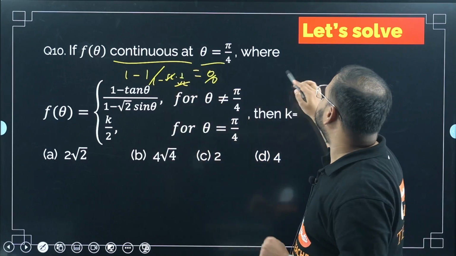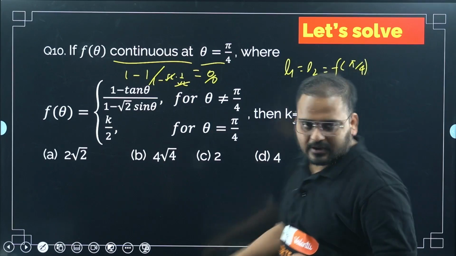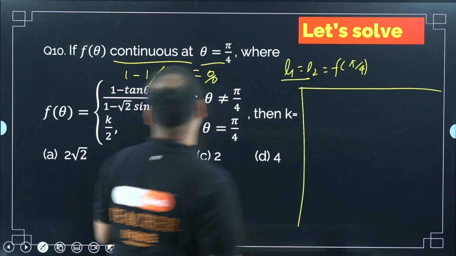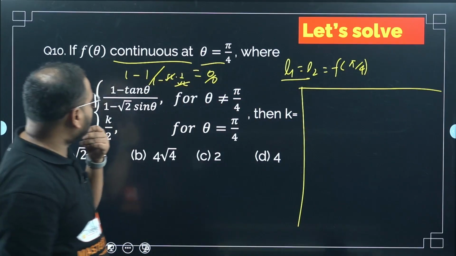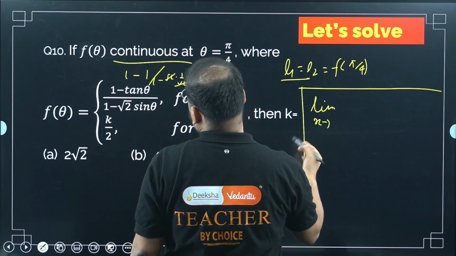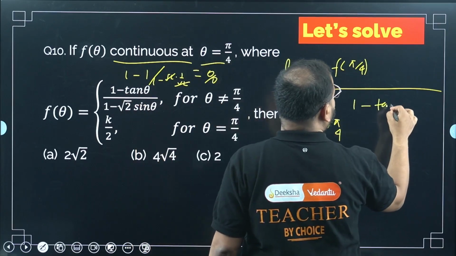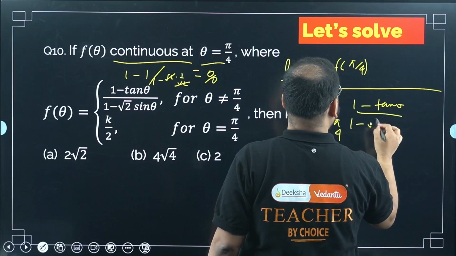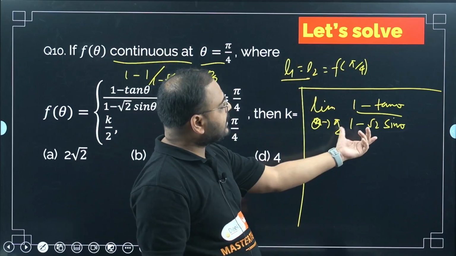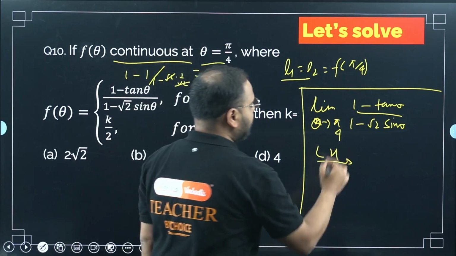So they're saying continuous. It means L1 will be equal to L2 will be equal to f of pi by 4. So simply if I can find the limit, I'll get the answer. How will I find the limit? Limit theta tends to pi by 4 of the function 1 minus tan theta upon 1 minus root 2 sin theta. Am I right? So again, how will you take care of this? You can use L'Hopital's rule again.